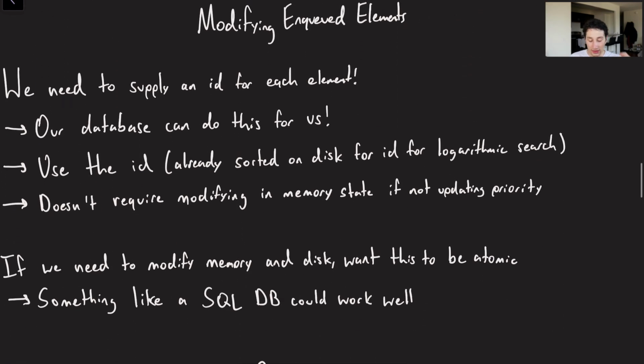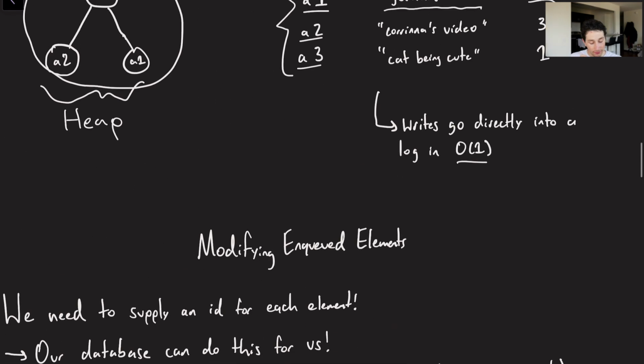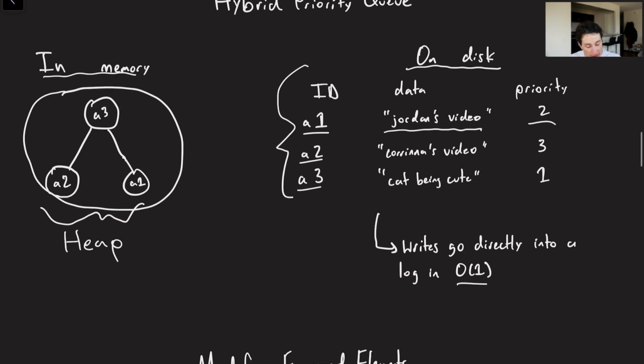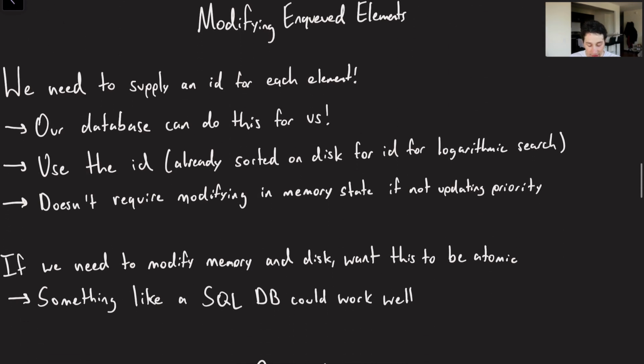Cool. Now let's talk about modifying some enqueued elements. Keep in mind that one of the things we wanted to be able to do was take an existing element that's on disk somewhere, like down here, and be able to actually change the data, or perhaps even change the priority. Fortunately, like I mentioned, we're assigning an ID to every single element of our heap as it's going in. And so we can use that ID and the fact that this is already going to be sorted by ID, just like an index, and then really quickly figure out where that lives on disk. So that is going to make life easier for us.